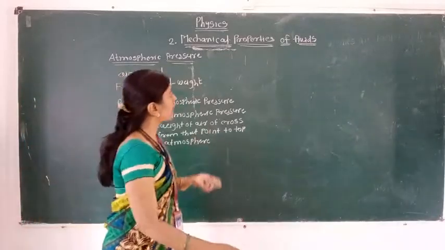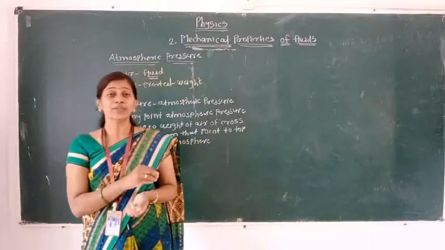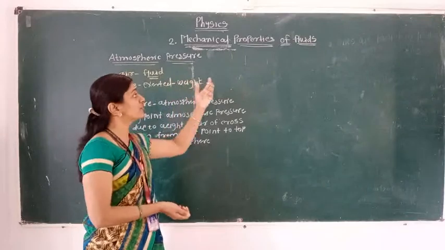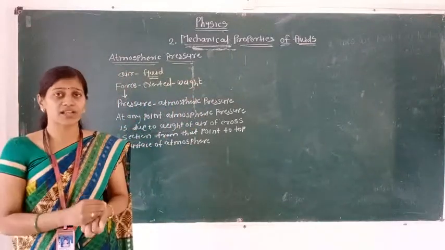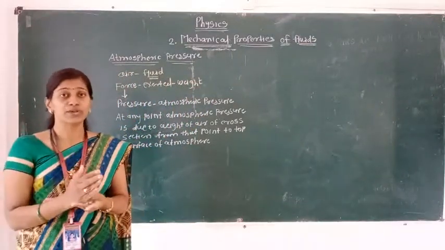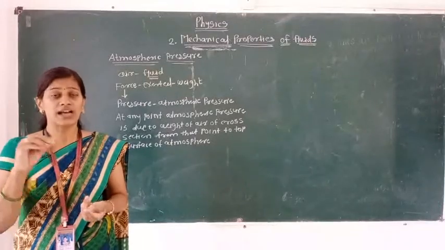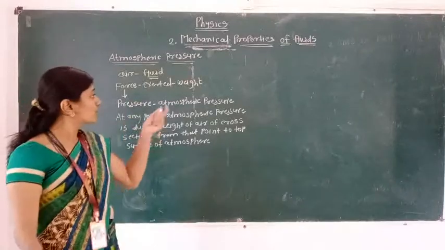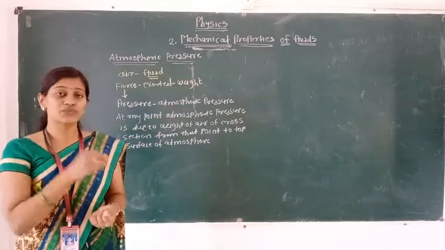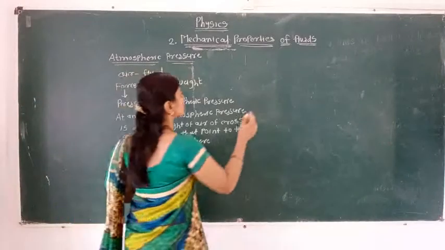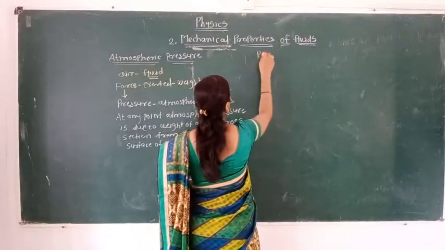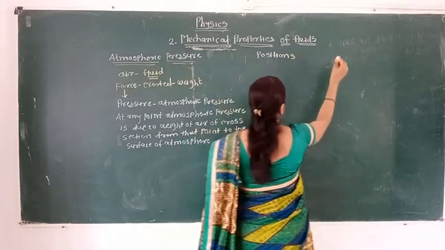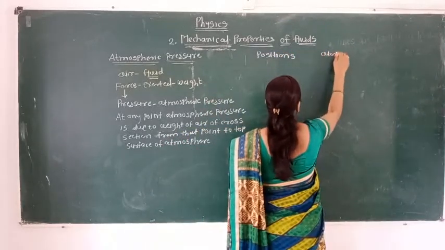Okay, now next we have to see the position, and in that position whatever changes happen in the atmospheric pressure. In the next point we have to see at different positions whether the atmospheric pressure value is decreasing or increasing, or if it has any different name. What are the characteristics? There are 4 to 5 positions, and at each place we will see the value of the atmospheric pressure. So in this column I will write the positions, and next the atmospheric pressure.